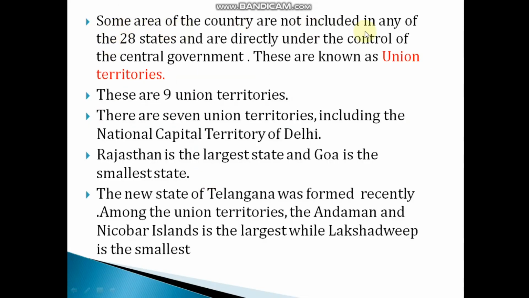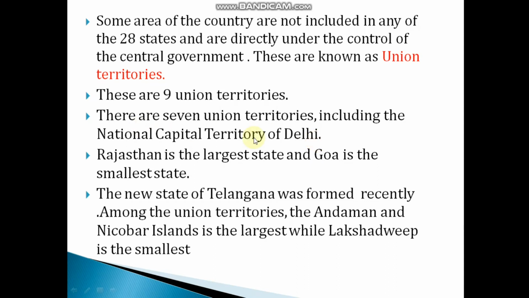Some areas of the country are not included in any of the 28 states and are directly under the control of the central government. These are known as union territories. There are 9 union territories, including the national capital territory of Delhi.